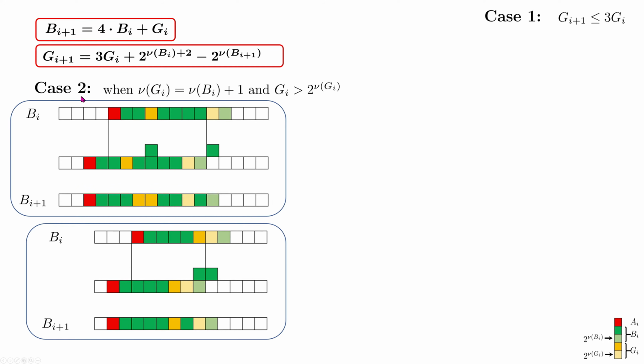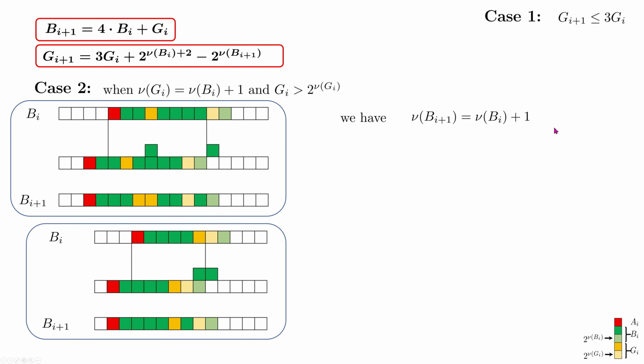In this case too, based on these examples, and I really recommend checking more examples, the conclusion is that the lowest bit of BI plus 1 is shifted 1 position to the left from the lowest bit of BI. We can see it here and here.